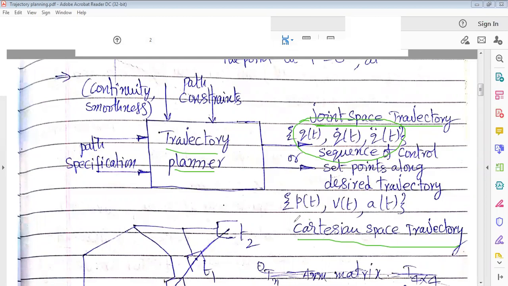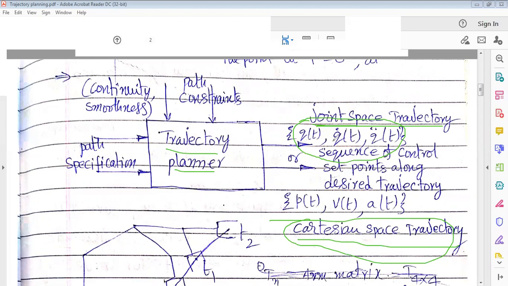Whereas in a Cartesian space trajectory, P of t, the position, velocity, and acceleration as functions of time, are the parameters, the sequence of control set points along the desired trajectory.